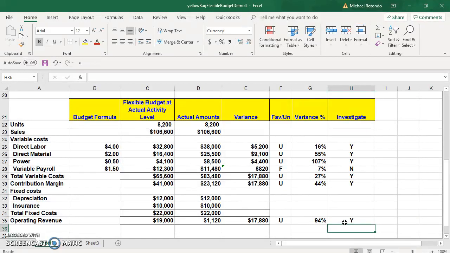Okay. But by doing a flexible budget, it can help us find this information and we can investigate variances we feel are appropriate, thus allowing us to budget better the next year around. Thank you for your attention.